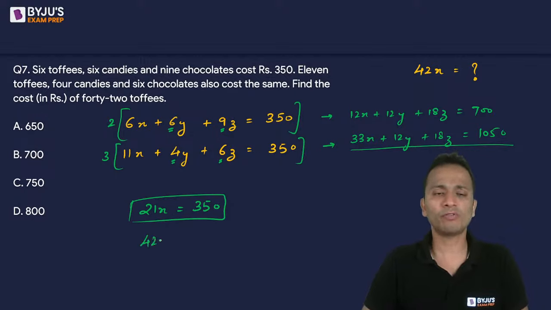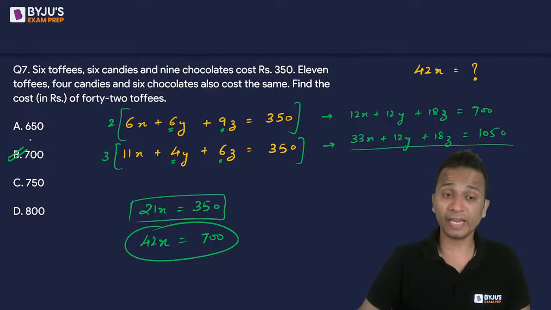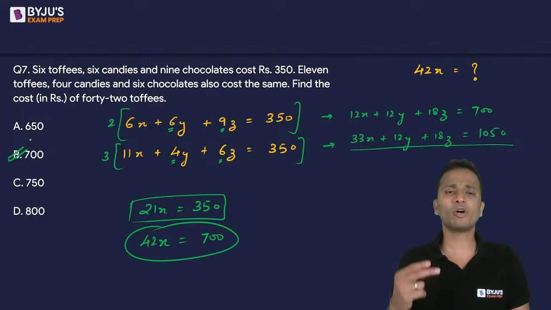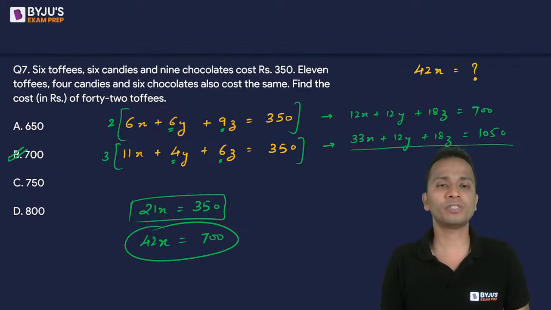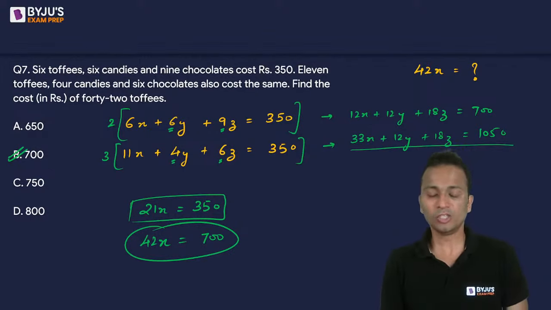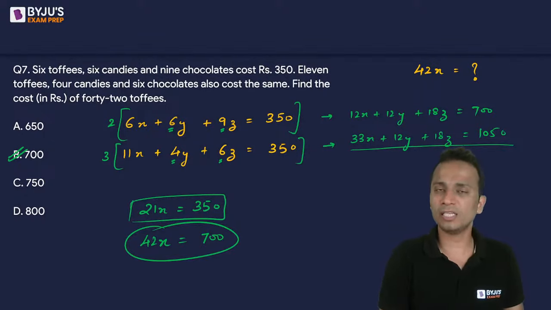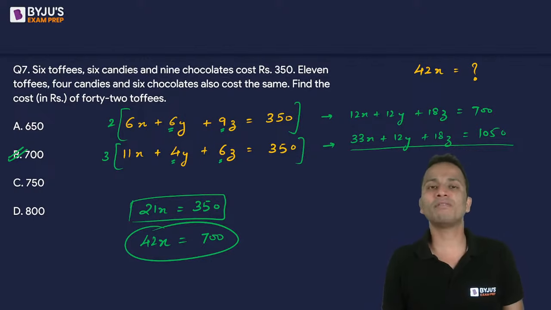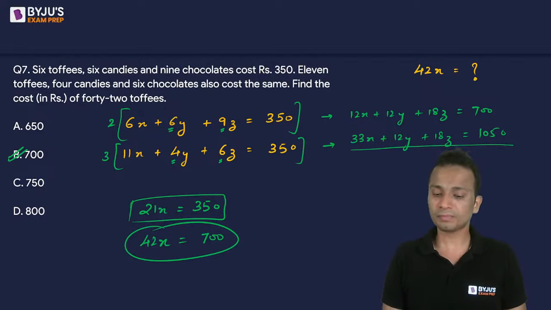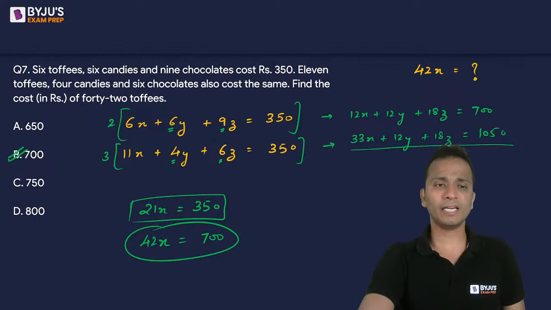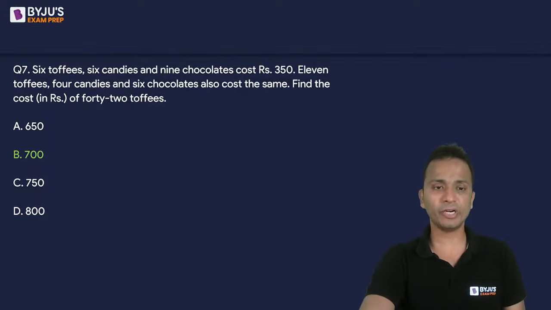So the value of 21x is equal to 350. I need the value of 42x. So 42x will be double of this, that is 700. Anyways, you can find out the value of x only for this question, because the ratio of the coefficients of y and z were equal. If for any two coefficients the ratios are equal, then you can find out the value of the third variable. So in this case, the correct answer is option B, that is 700. And that was question number 7.